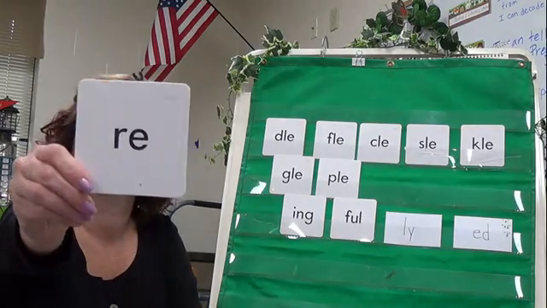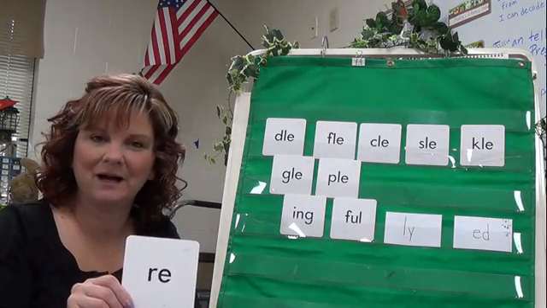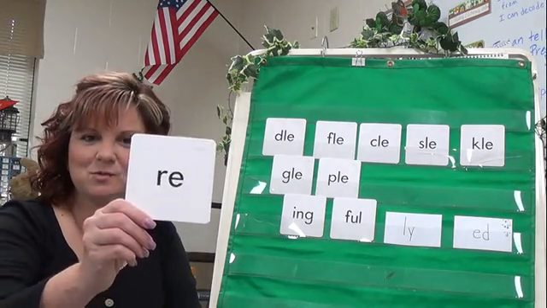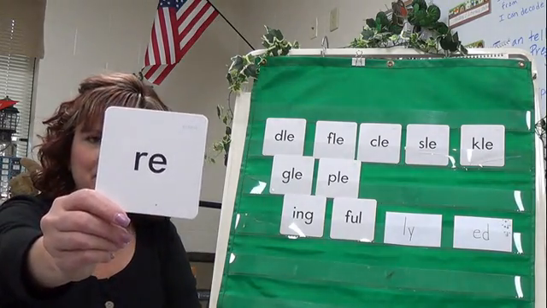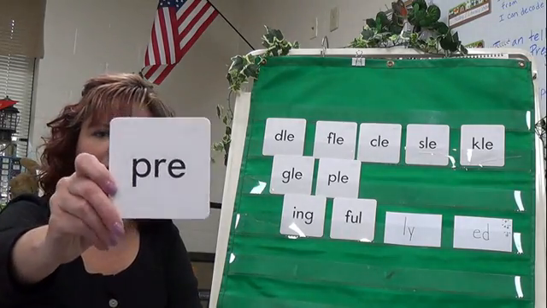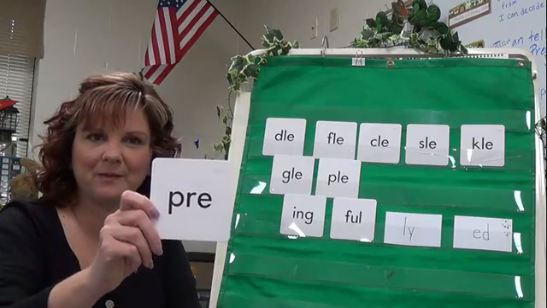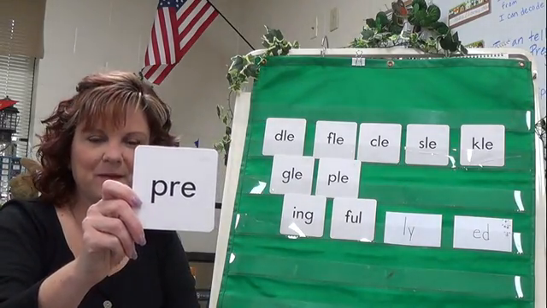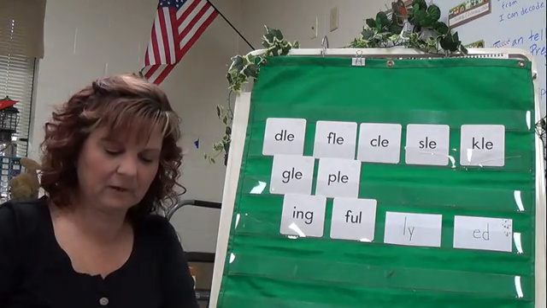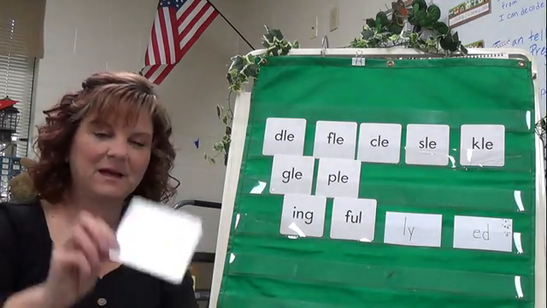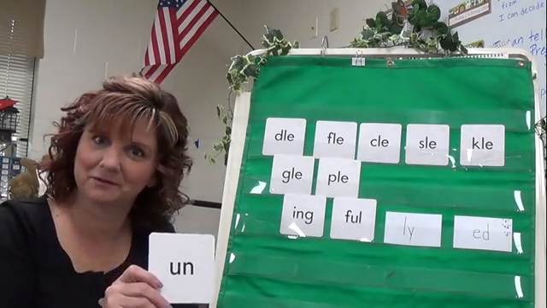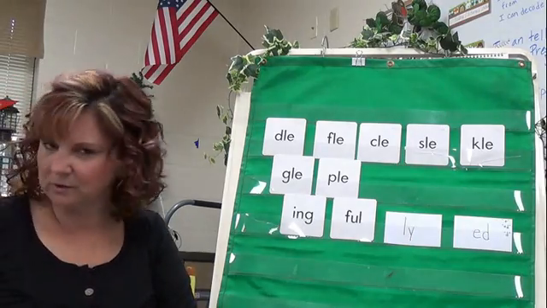Let's try this one. Re, like reply or restated or reinstall. You do it again. That's what re means. But re, R-E. We're going to talk about that one today. And this one, pre, like in prevent. Like when you stop something from happening before, right? You prevent it from happening. So we're going to talk about pre, re, and un. Okay? Like I'm unsure about what we're going to do. Unsure. All right, so let's look at some words.